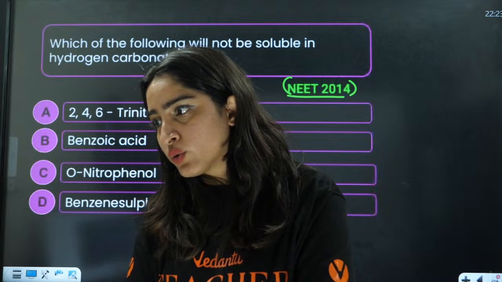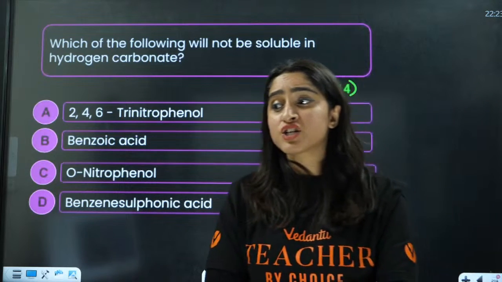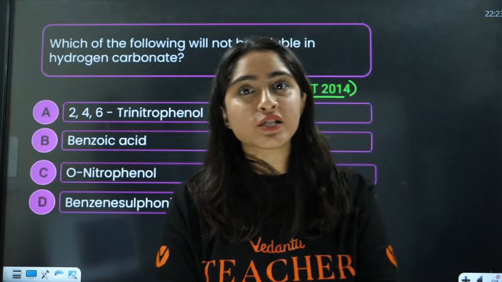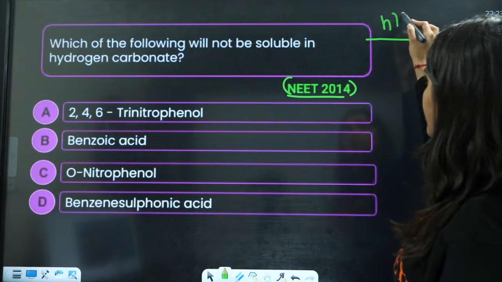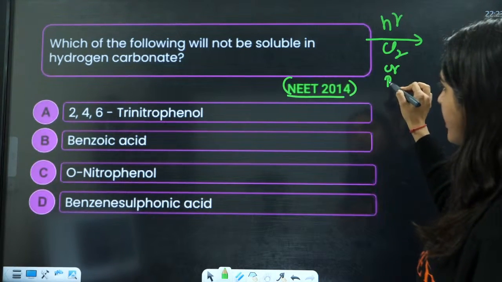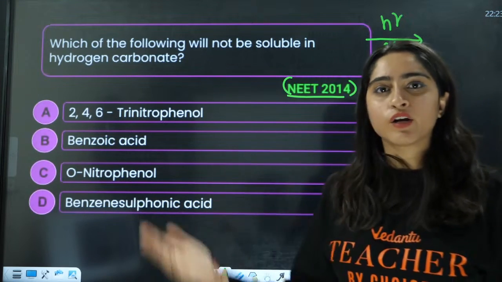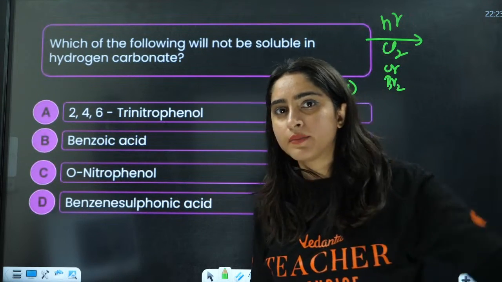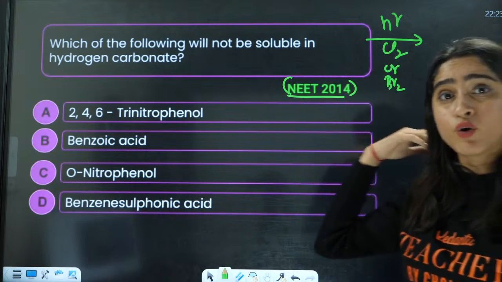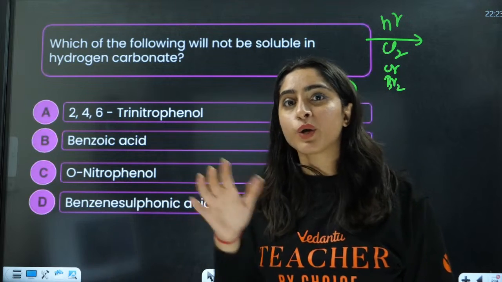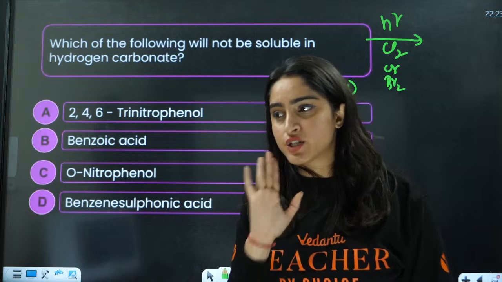Bromination is selective to 3-degree attack. No. Bromination and chlorination selectivity is what we do in case of Friedel-Crafts reactions. If you're doing this or this, in that case we see, okay, this is not that concept that we have done in hydrocarbons. That was in presence of UV light. If you do this Friedel-Crafts chlorination, in that case we used to see the selectivity of chlorination, but in this case it is simply a rearrangement reaction.